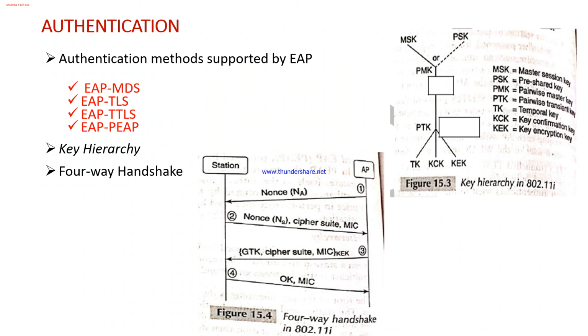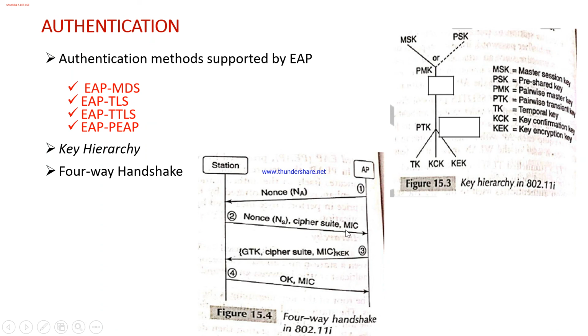Since so much data is being incorporated in the function, it will definitely avoid the replay attack. Okay, as mentioned earlier, these three keys, that is the temporal key, key confirmation key, and key encryption key, are extracted from the transient key. The station will send its nonce together with its choice of cipher suite to the access point, and then it uses the key confirmation key to compute the message integrity check, MIC.